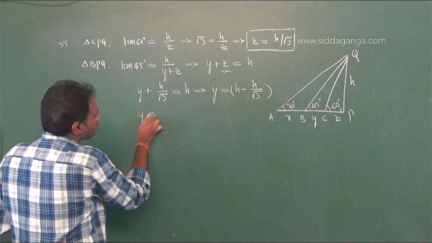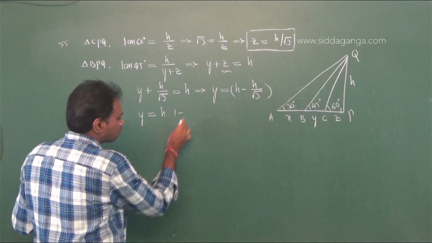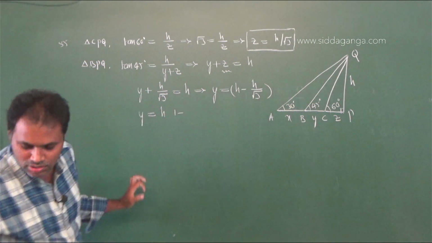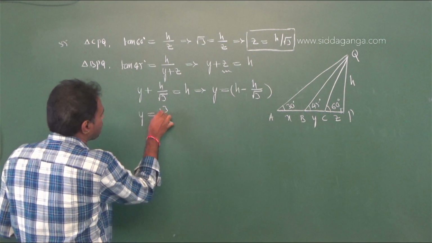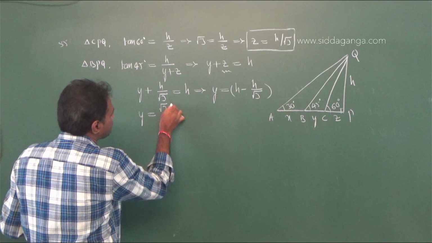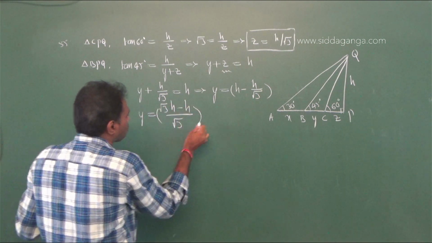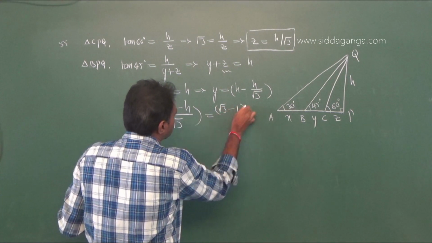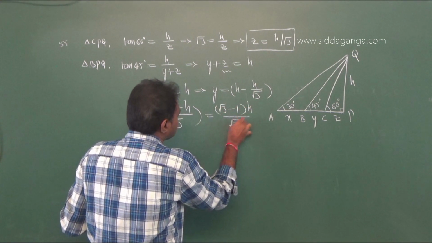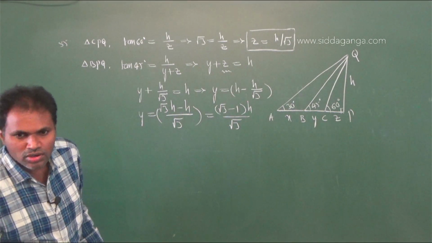Taking LCM, y equals root 3 h minus h divided by root 3. Therefore y equals root 3 minus 1 into h by root 3.